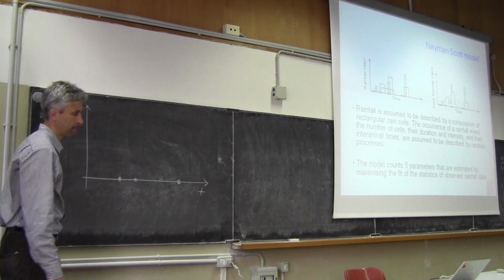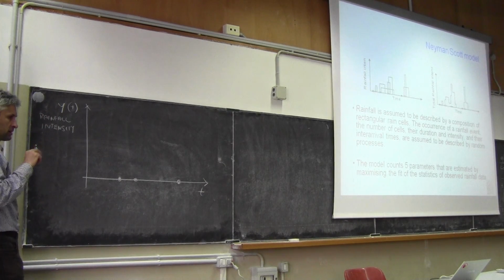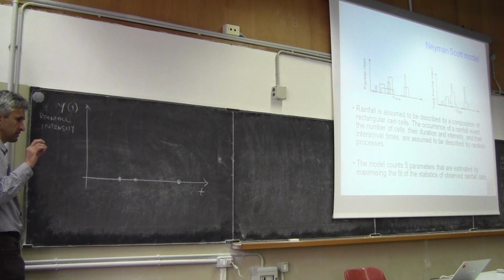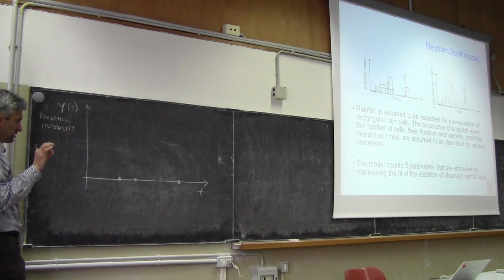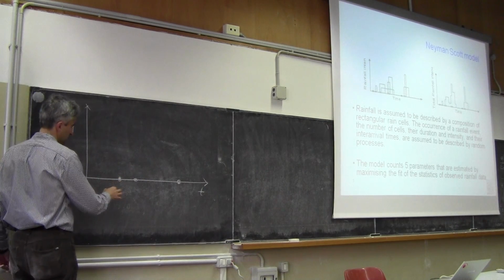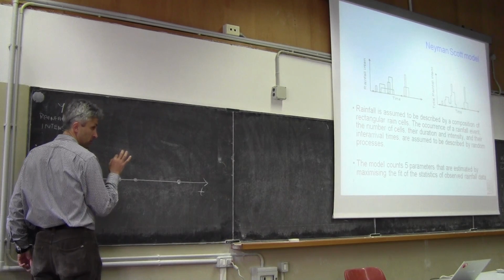And these points, which mark the occurrence of an event, are determined by a stochastic process, which just says if at a given time instant you have an event or not, you have the beginning of an event or not.